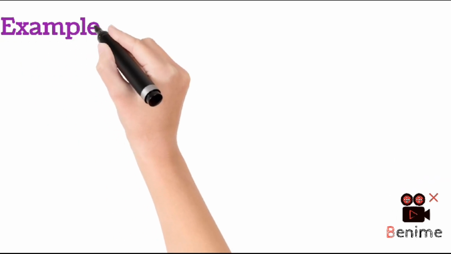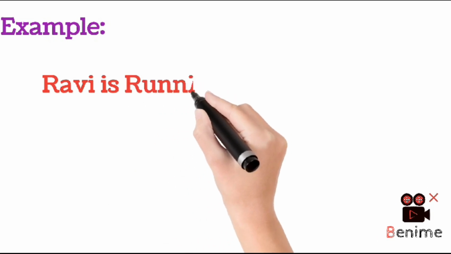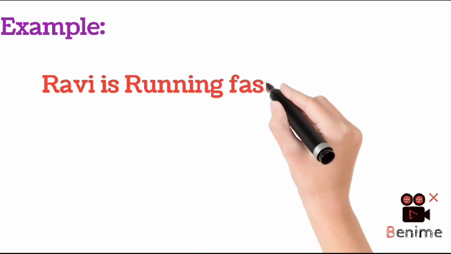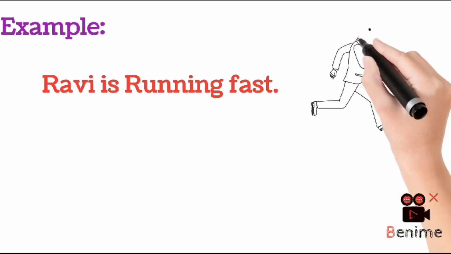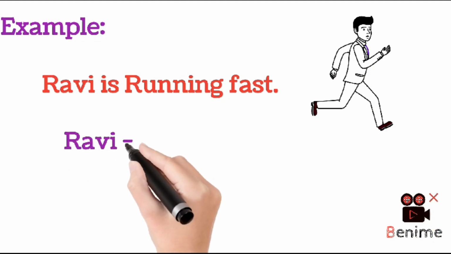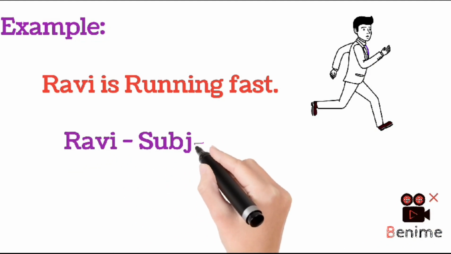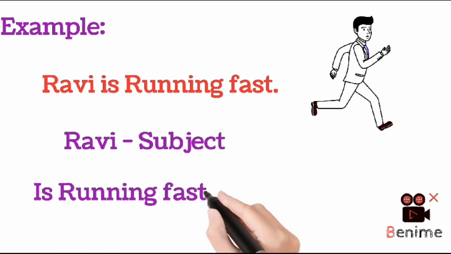Ravi is running fast. A sentence is made up of two parts. Whom are we talking about? Ravi is the subject here. And what is he doing? He is running fast. Is running fast is the predicate. Look into another example.